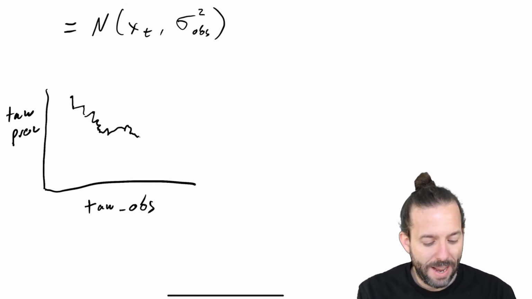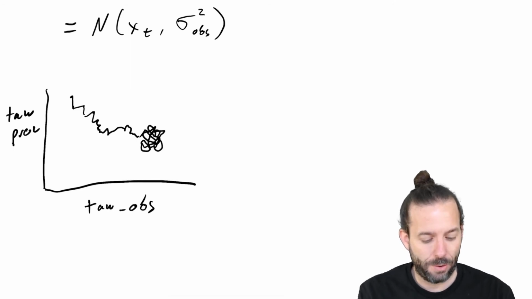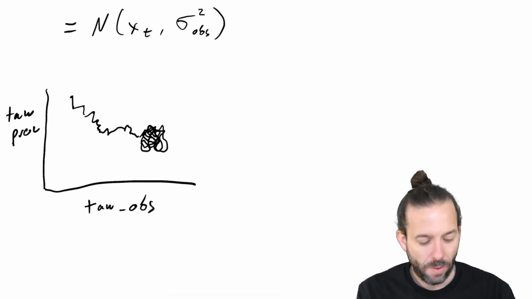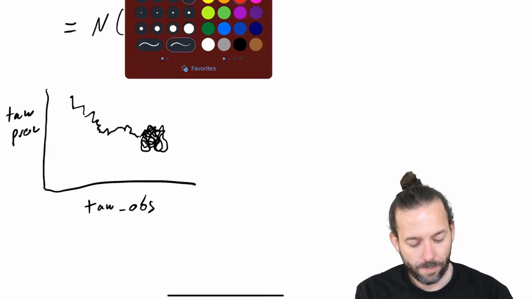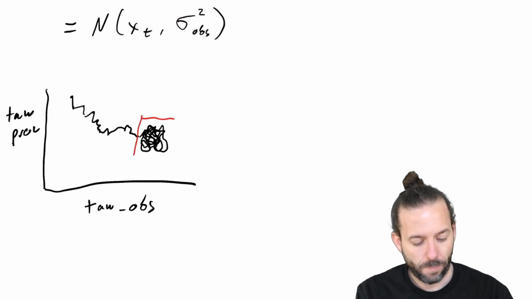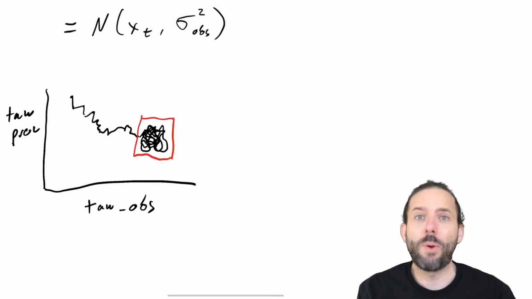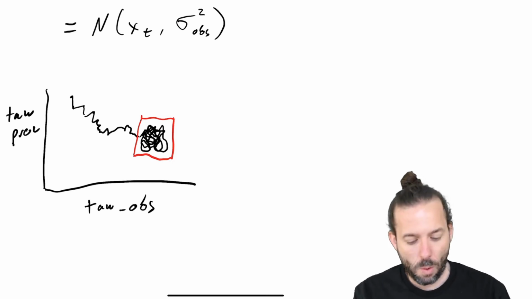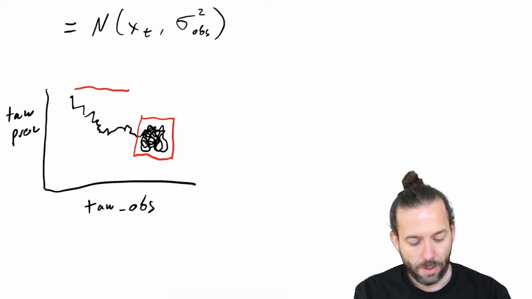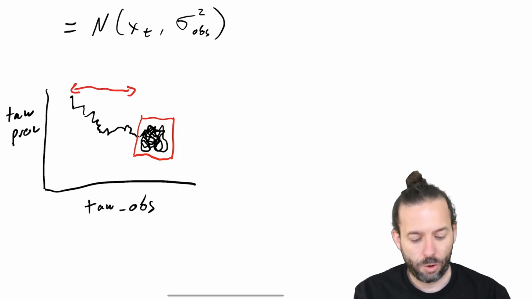And then once we get to the real value, the steps in this search will tend to center around that value. And this area right here is where we really want to get our information from. And so we want to be able to throw away this period here, which we call the burn-in.